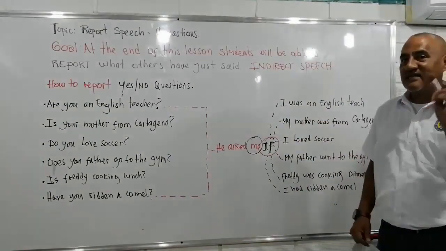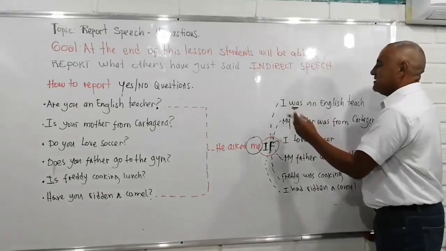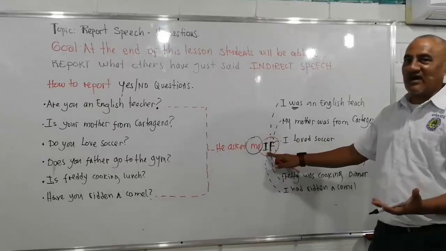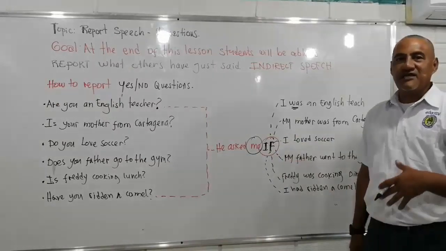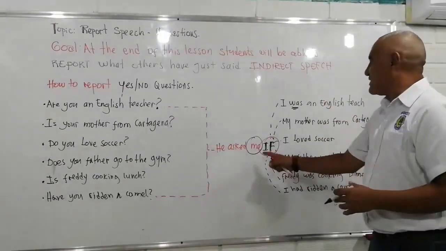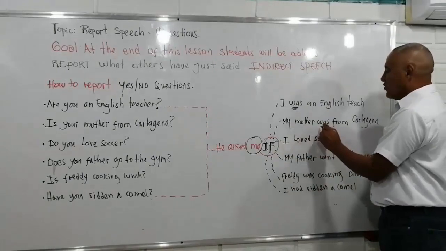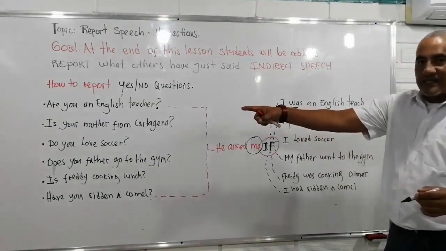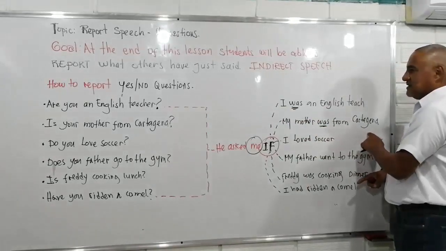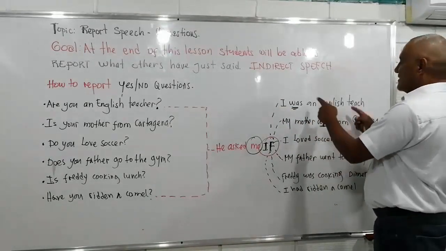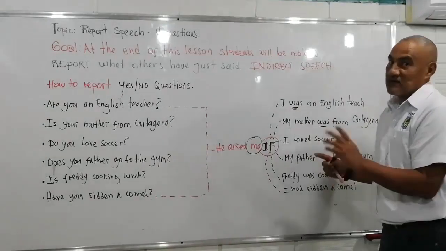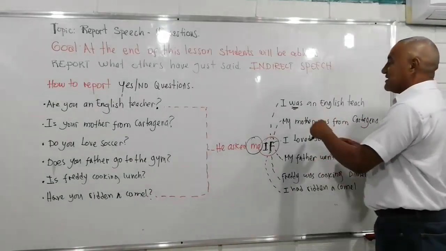So the question is in present, then I have to change it into past. But look at the condition here, right? Look at the structure, we have to add if. Is your mother from Cartagena? Then I will report, hey, this guy asked me if my mother was from Cartagena. There it is in present simple, then I have to change it into simple past. And here is just an affirmative statement or negative statement, but not an interrogative statement.